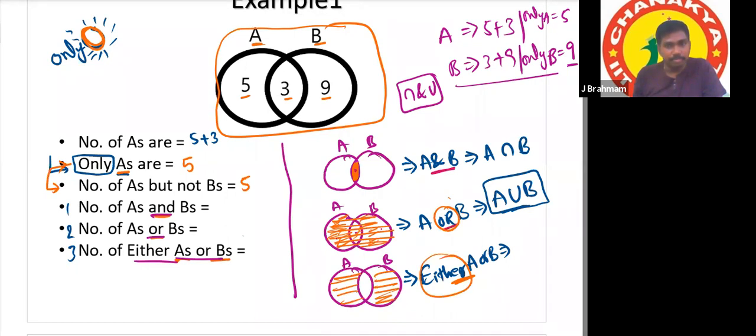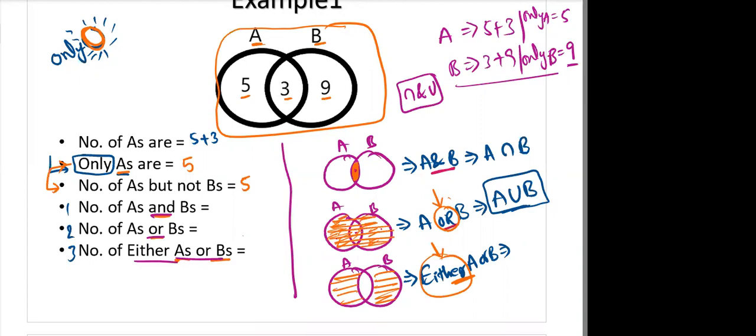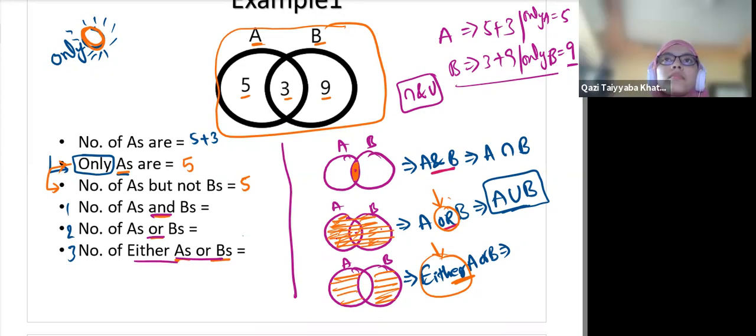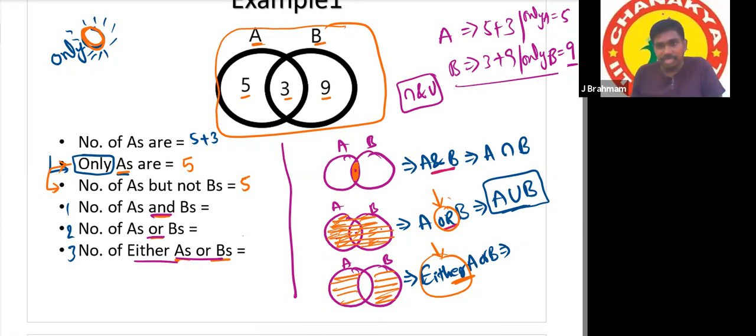Clear? Both is also allowed in case of OR, but both is not allowed in case of either-or. It should either belong to A or belong to B, but not both. All of you, are you there? Understood? Yes, sir.